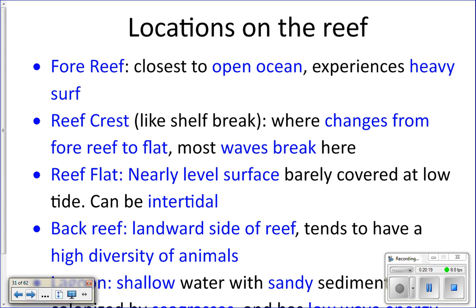Locations on the reef. I'm going to let you copy this down, and then I'm going to switch to the next slide, and I'm going to show you them while we talk about them, because then it'll make much more sense.